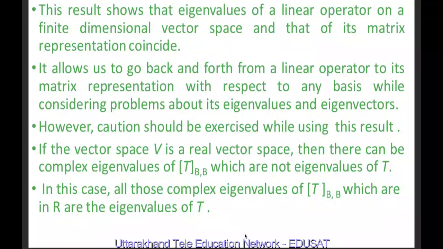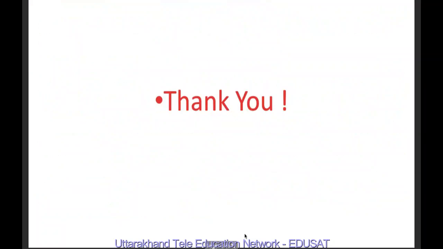However, caution should be exercised while using this result. If the vector space V is a real vector space, then there can be complex eigenvalues of T_BB which are not eigenvalues of T. In this case, all the complex eigenvalues of T_BB which are in R are the eigenvalues of the linear operator T. Thank you.